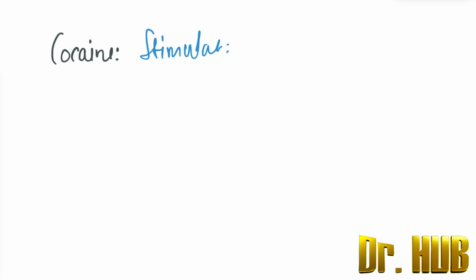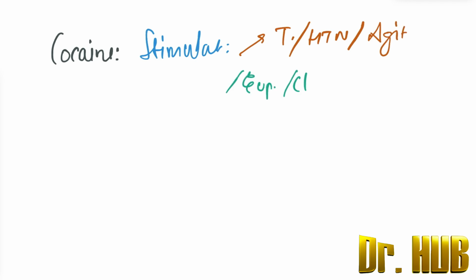Next we move on to cocaine. Cocaine is a stimulant. What are the clinical features? There is tachycardia, hypertension, and agitation, then comes the presence of euphoria. There is also chest pain, and the presence of seizures and mydriasis.